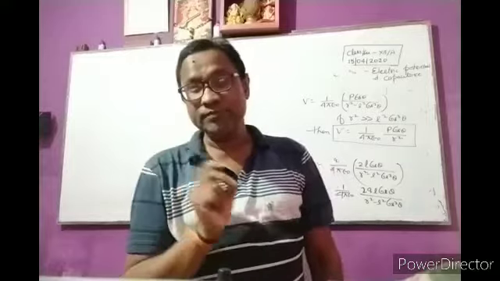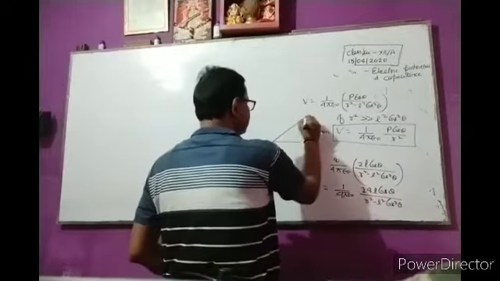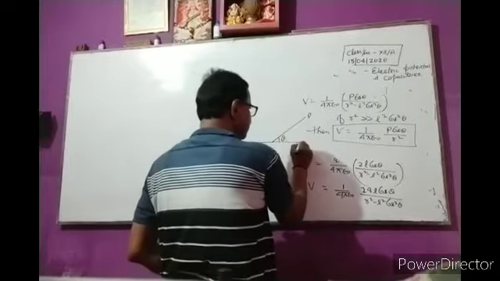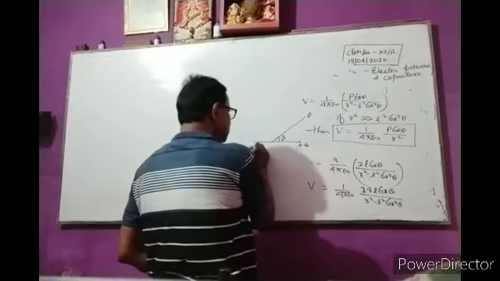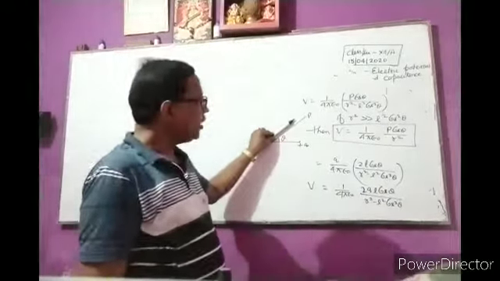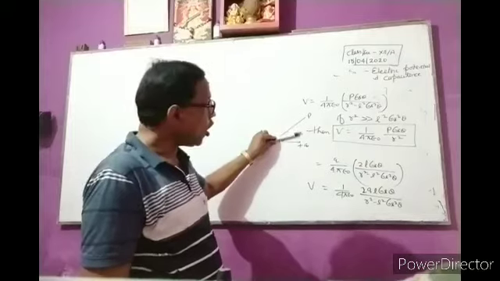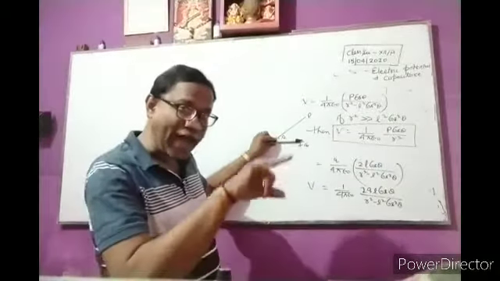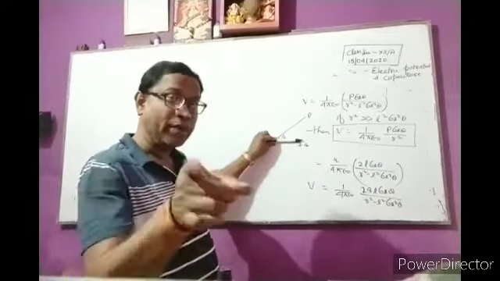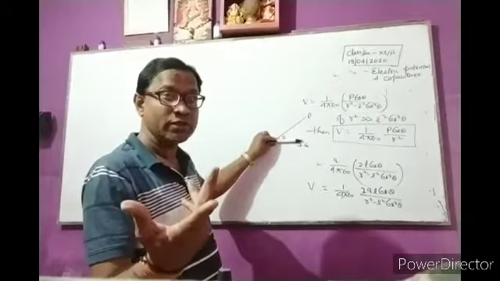On the axial line, theta is the angle between the plus q charge and minus q charge. If theta decreases, on the axis of the electric dipole, theta becomes 0. It is the axial position.